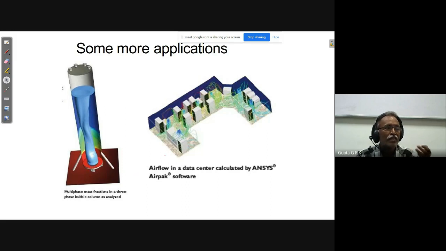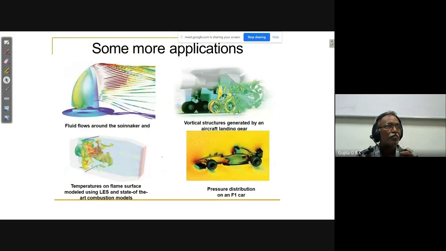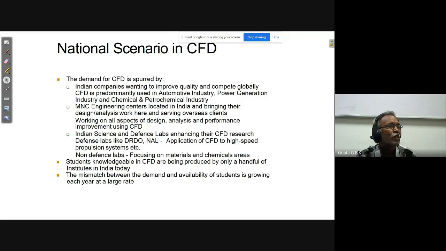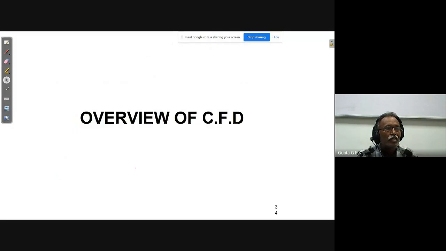And in a data center or in a gated community, in various buildings, how the flow takes place. So the various applications are given here. And there are various companies that are working in India also. Some of the examples are given, like DRDO, NAL, and I will show you some more companies which are interested later.